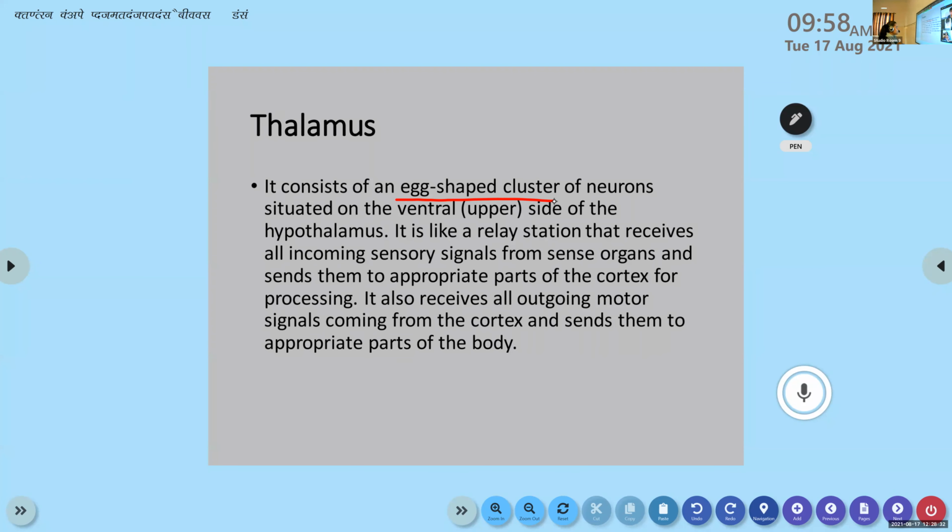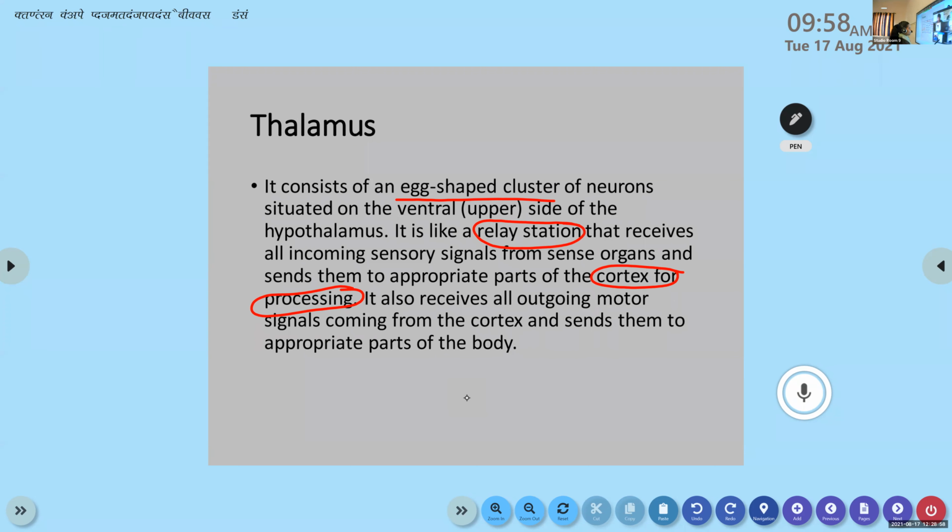So it is an egg-shaped cluster of neurons. Then it is like a relay station. This thalamus is always like a relay station that receives all incoming sensory signals from sense organs and sends them to appropriate parts of the cortex for processing. This part you might not understand now, but when we study the different lobes of the brain and all, you'll understand. It's coming in the next portion.